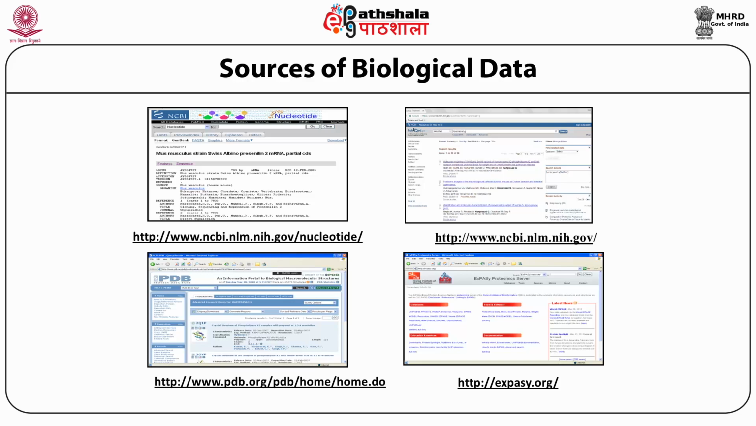Having understood the units of biological information, we would now go on to understand what the sources of these biological data are. The very foremost website would be the National Center for Biotechnology Information, which is maintained by the National Institute of Health at Bethesda. Here, one could be retrieving sequences, that is the DNA sequences. One could be studying publications. They could be reading a variety of articles that are peer-reviewed and published online by various authors.